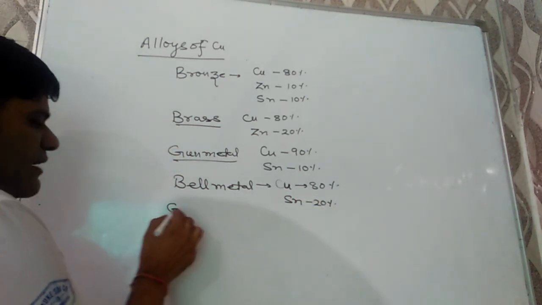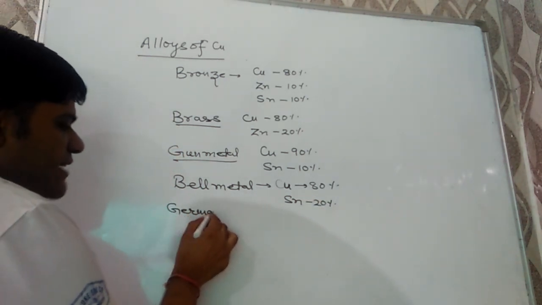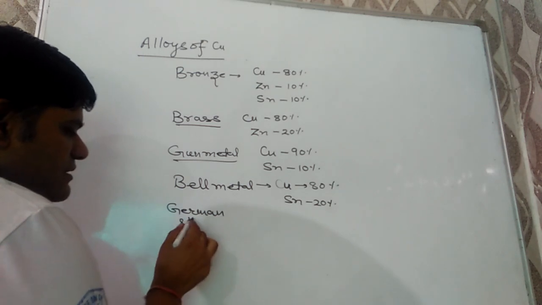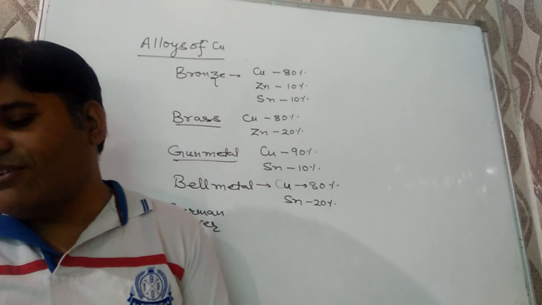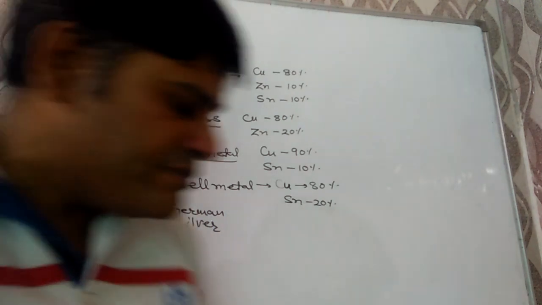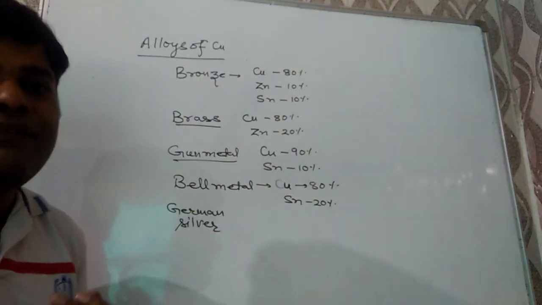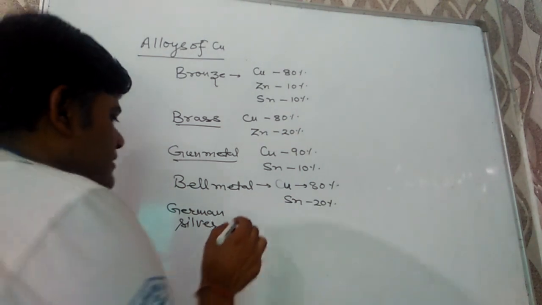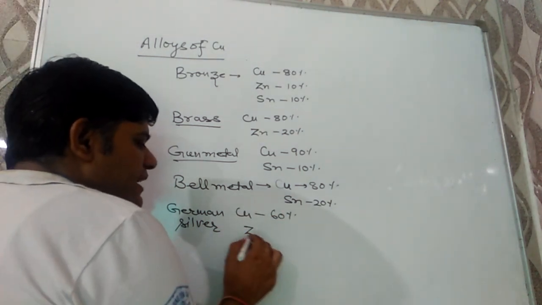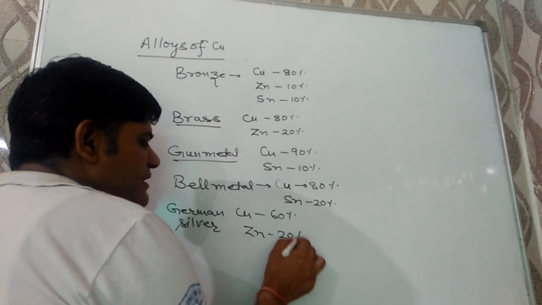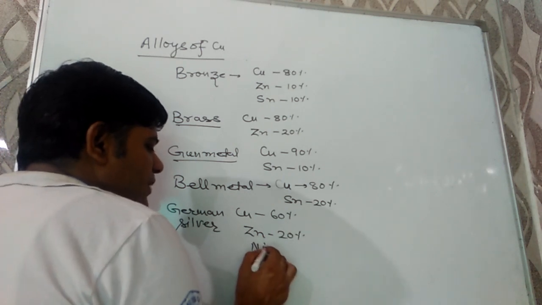Next one is a very important one, and that is German silver. Very important one. Generally asked in your competitive exam. German silver contains copper 60%, zinc 20%, and nickel 20%.